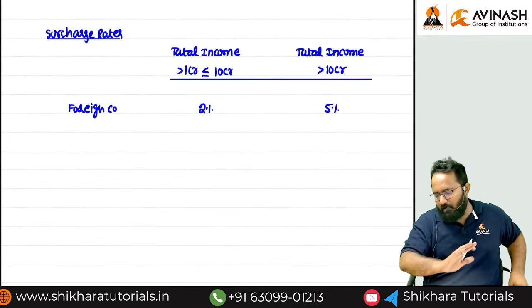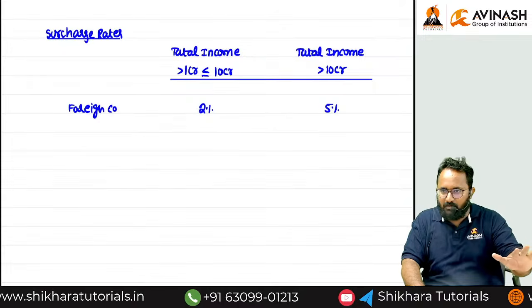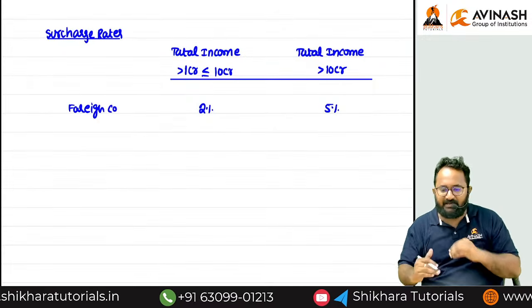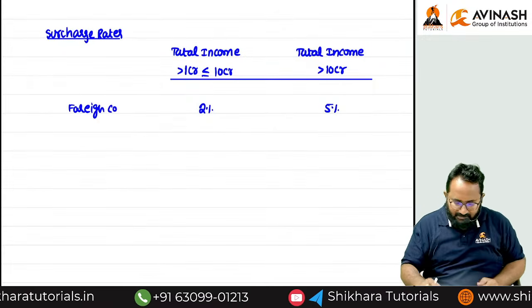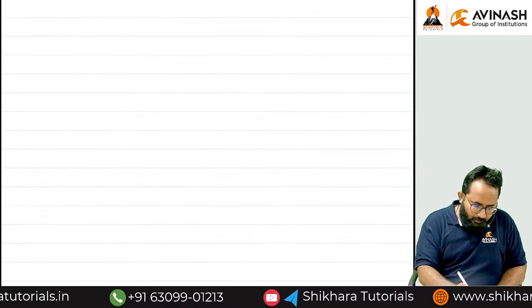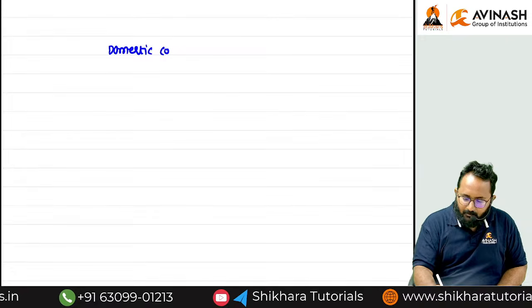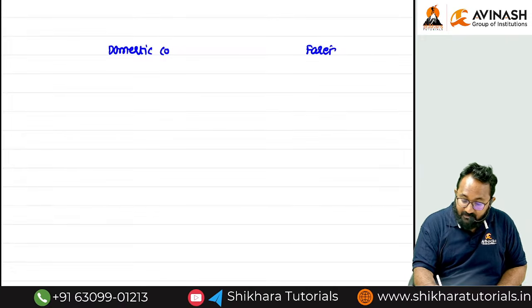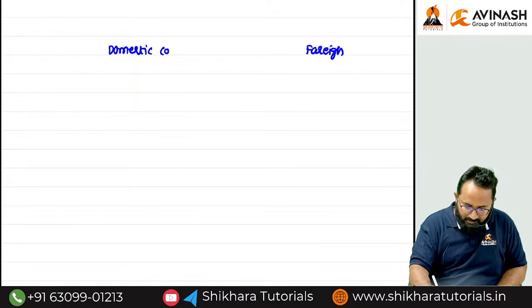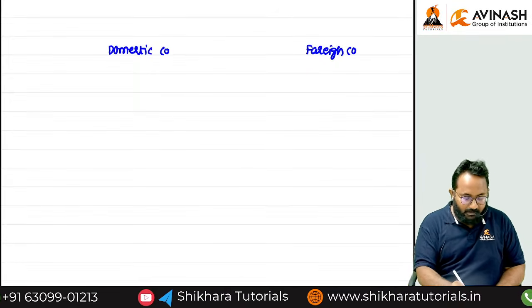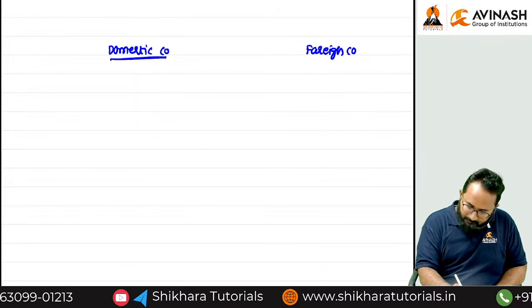Many students remember the surcharge rates reversely. What is the reason? I will tell you. Don't write this down, it is for comparison only. The domestic company is our company, the foreign company is a company related to outside countries. While discussing the tax rates they remember perfectly.